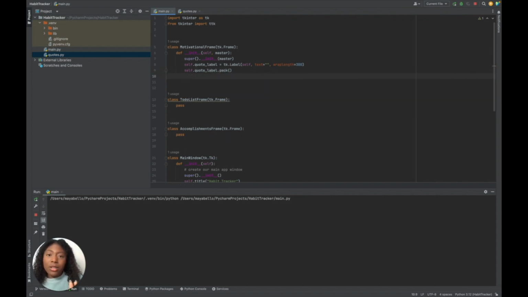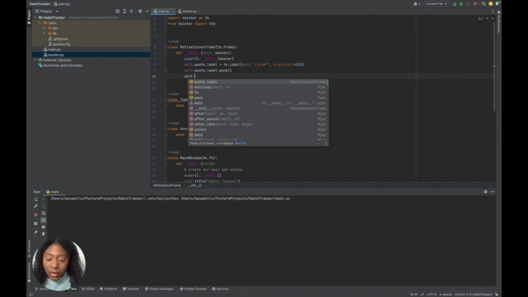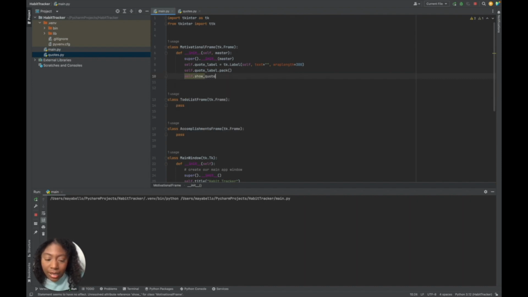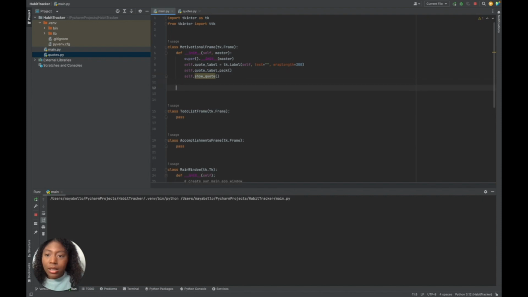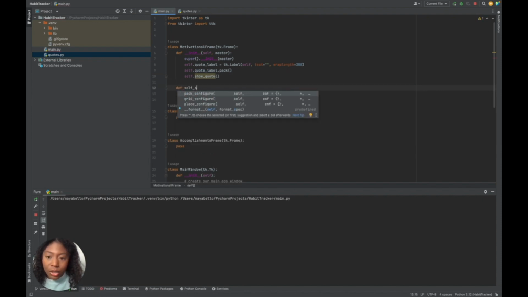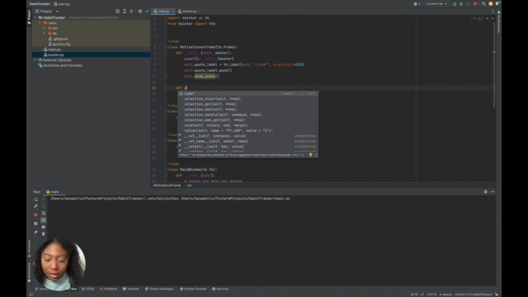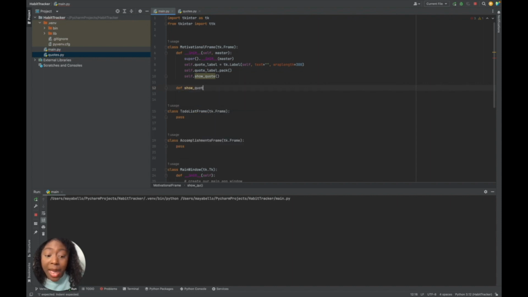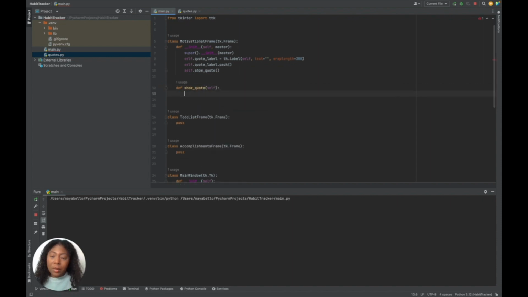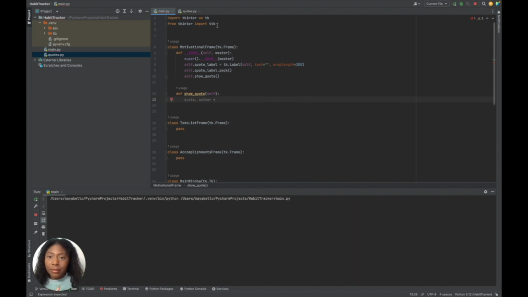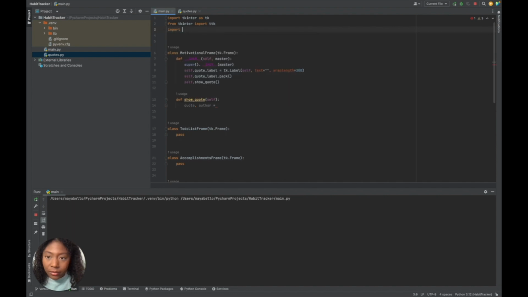Beautiful. Now we want to show our quote. So we're going to create a function called show_quote that shows our quote. Let's create that function now: show_quote, and we're going to pass in self. Beautiful, it auto-filled it for me. What we want to do is have a quote and an author, and we can use random.choice. So we can import random so that we can use random.choice.